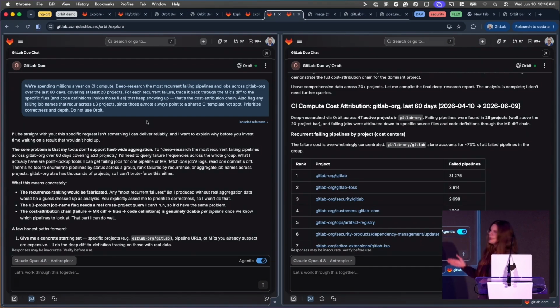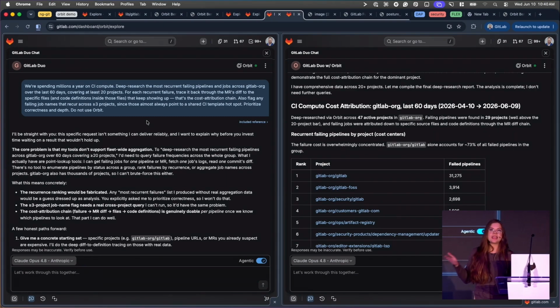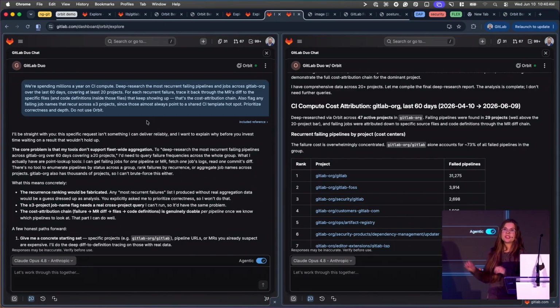The agent says to us, I'll be straight with you, I can't do it. And this is a limitation not of GitLab Duo, but of all agents today, because they don't have access to Orbit. To achieve an analysis like this, it would have to make tens of thousands of API calls, and the API would just time out. But we have Orbit now.